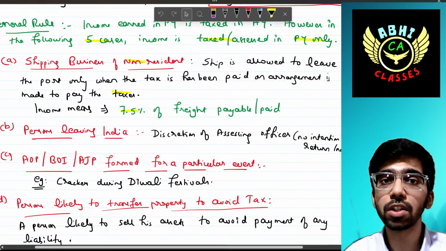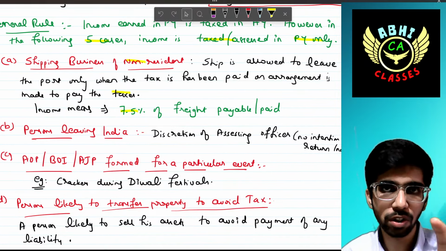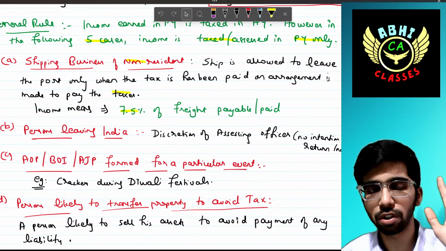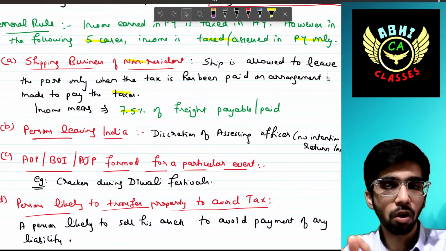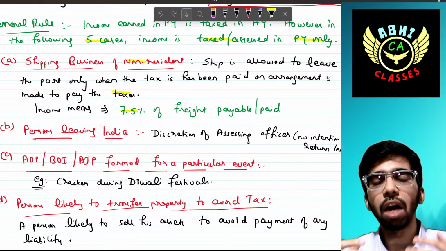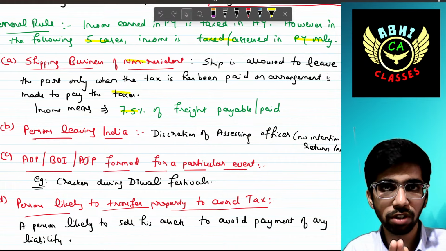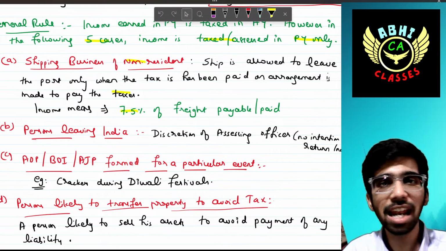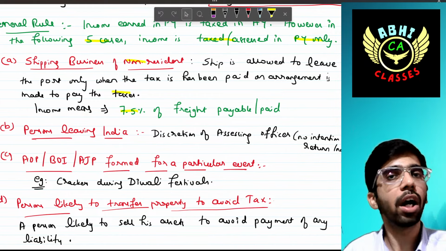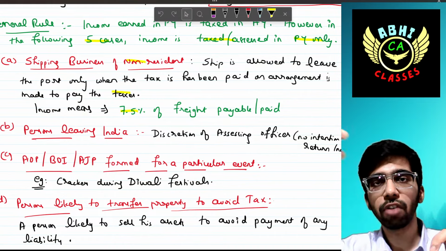Which are all those cases? First one, shipping business of a non-resident. Residential status we are going to discuss in chapter 2. For example, a non-resident came to India to trade and earn some income, but he wants to go out of India. But the assessing officer, meaning the income tax officer, in his opinion feels he is evading some of the taxes, then he can order that non-resident to pay the taxes on the income during the year. What is the income in this case? 7.5% of the freight payable or paid.